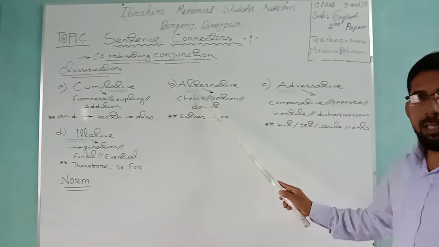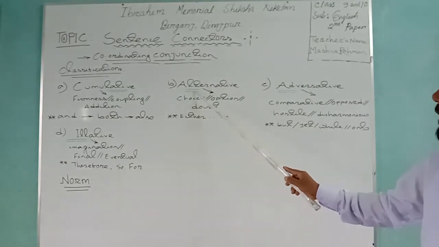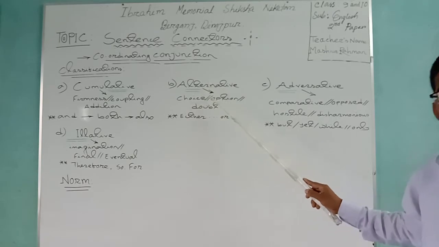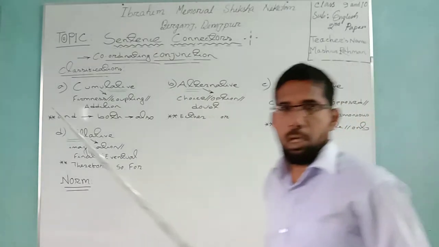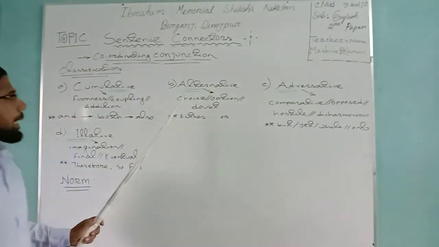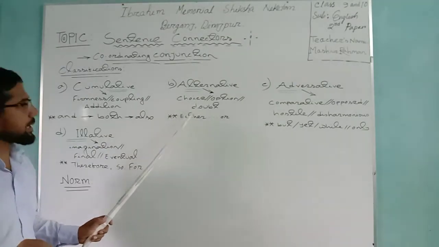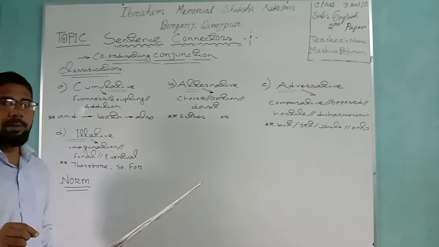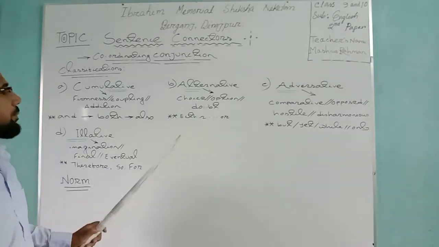Next, the second classification of coordinating conjunction is alternative conjunction. Alternative means substitute. Here you may get a choice or option. Otherwise, doubt means you may have a denying fact.